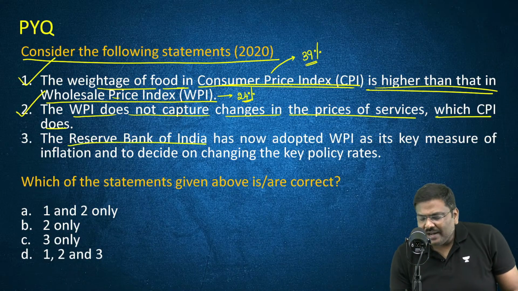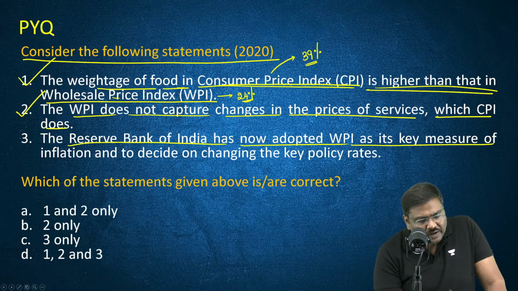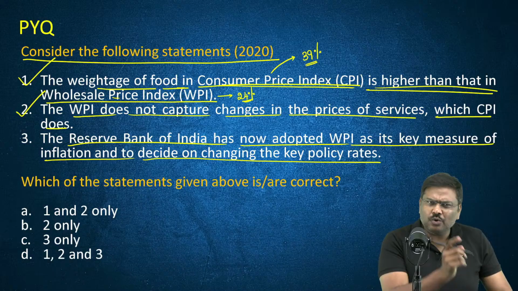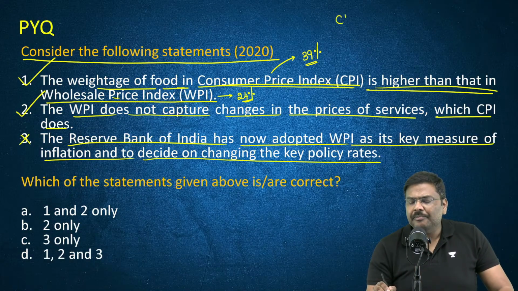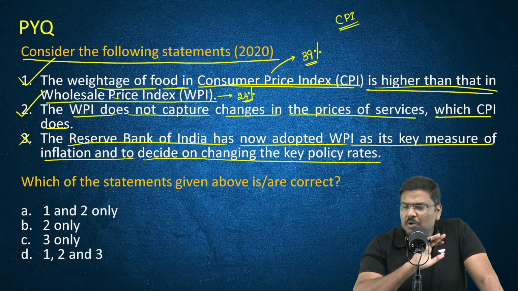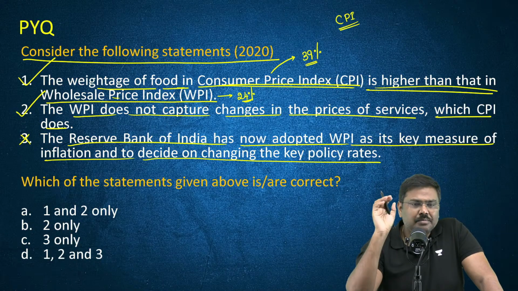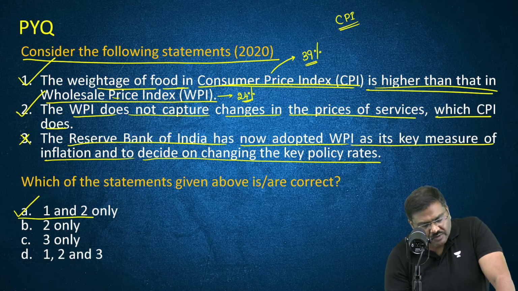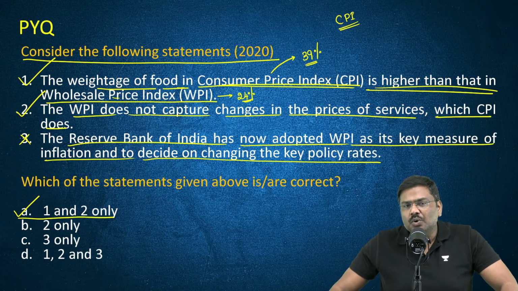The Reserve Bank of India has now adopted WPI as its key measure of inflation and decides the rates. No, I think I've told you a couple of minutes ago. 4%. 4% what? CPI. 4% target is for CPI, not for WPI. WPI is not as used as a target by Reserve Bank of India. It is CPI. So first is correct, second is correct. Right option for the question will be option A, 1 and 2 only. Everybody is okay with this?